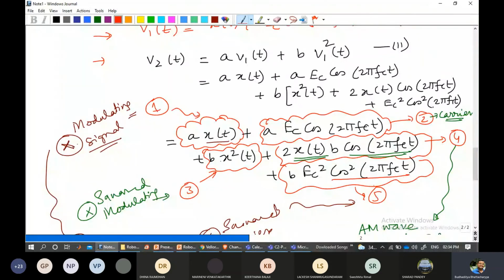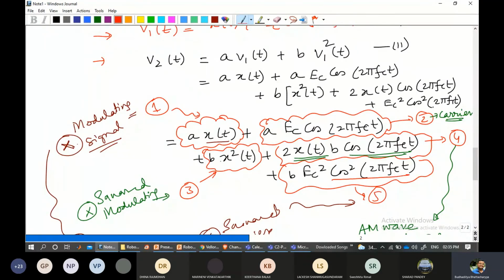Actually, I've left a few steps. You will find it in the course material. You will find that there are high frequency terms which are actually generated over here. Now, as I said, with the linear device we could have generated it. There is a process of generation also, but the quality of generation becomes much inferior when we do a linear modulation. So first of all, that's why the linear modulation is out of the picture.